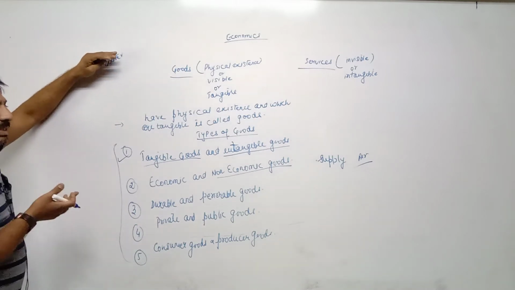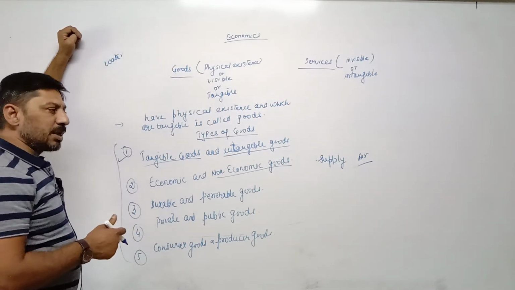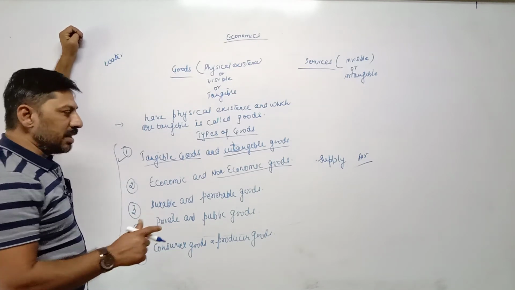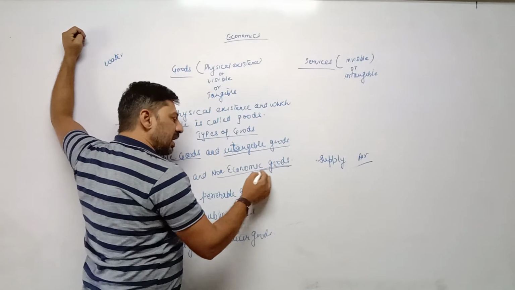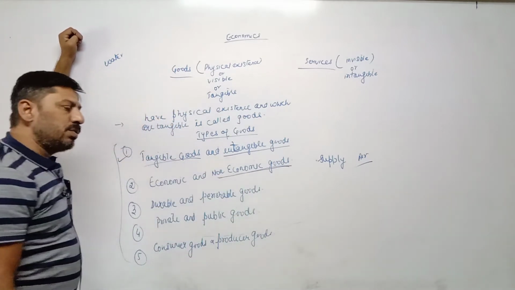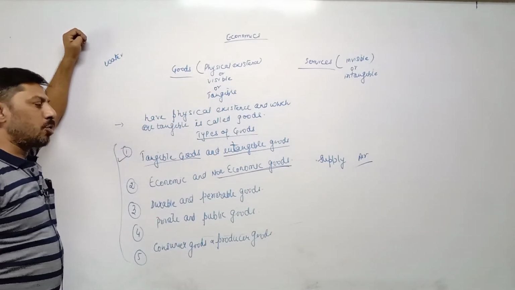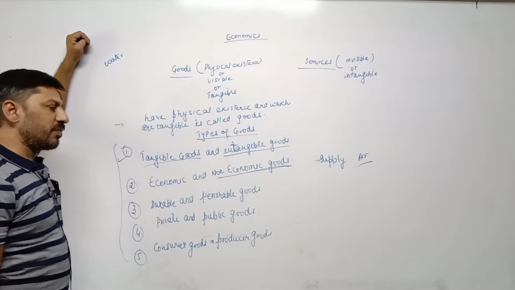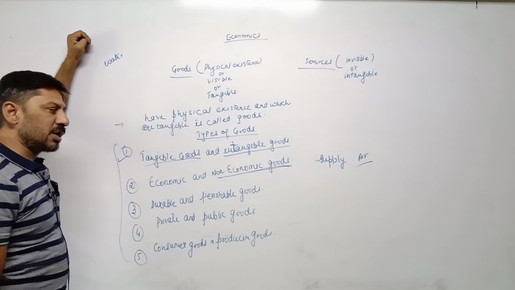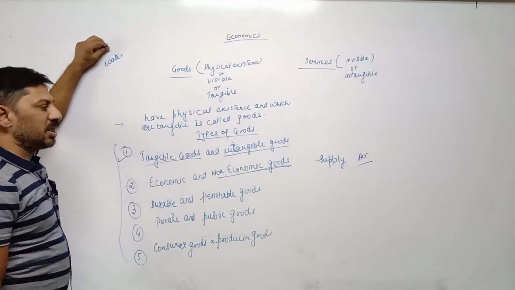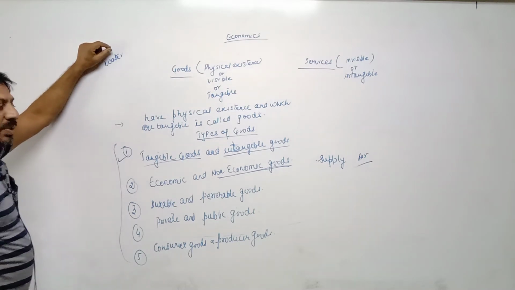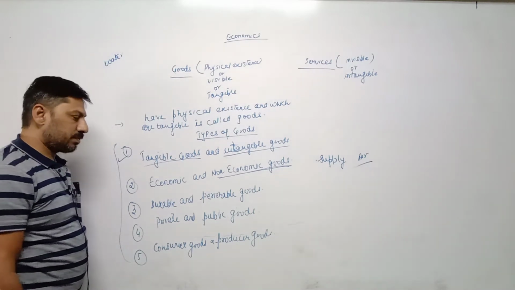but now supply of water is less than its demand. So when supply is more and demand is less, then such goods do not have any price value. Such goods are called non-economic goods. Generally, any goods which do not have any price or money value are called non-economic goods. And mostly natural gifts, means gifts given by nature like air, sunlight, these are non-economic goods.